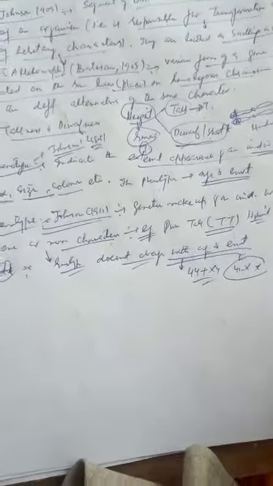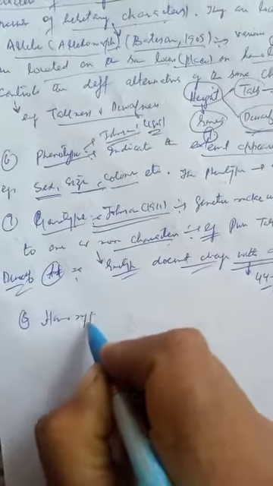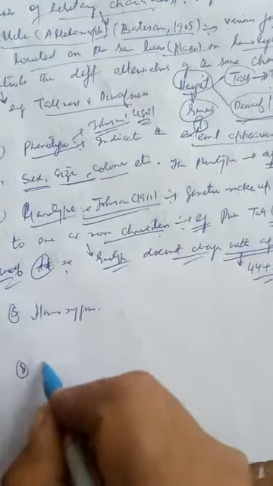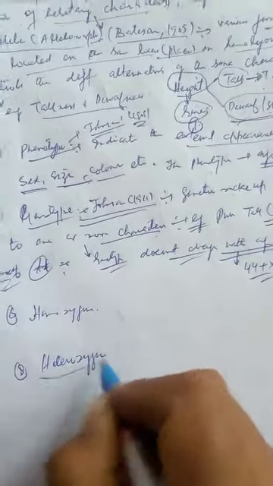And with the passage of time or with change in environmental conditions, the genotype does not change. Genotype does not change. Eighth term, that is homozygous, and ninth is heterozygous. Now we will take these two terms, homozygous and heterozygous.